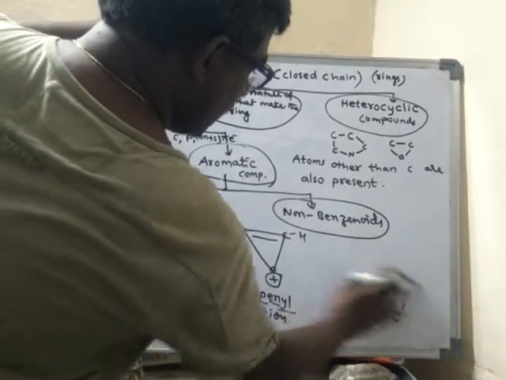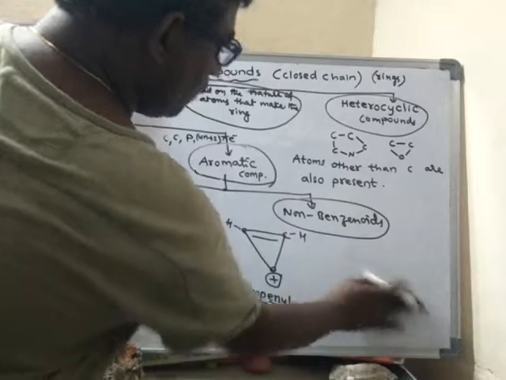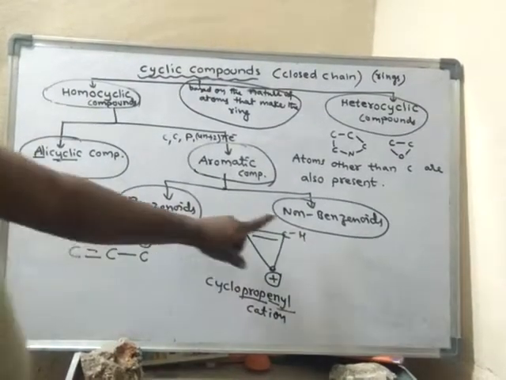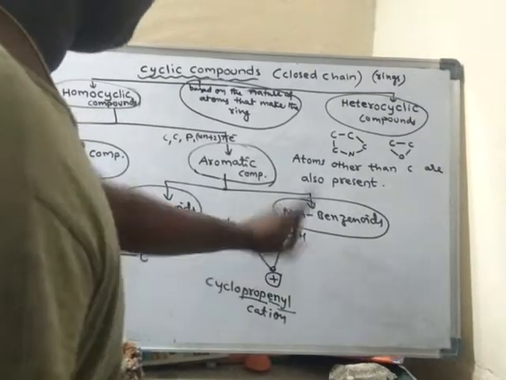We will learn about this conjugated system later on, not now. For the time being, let us just learn about the benzenoids.